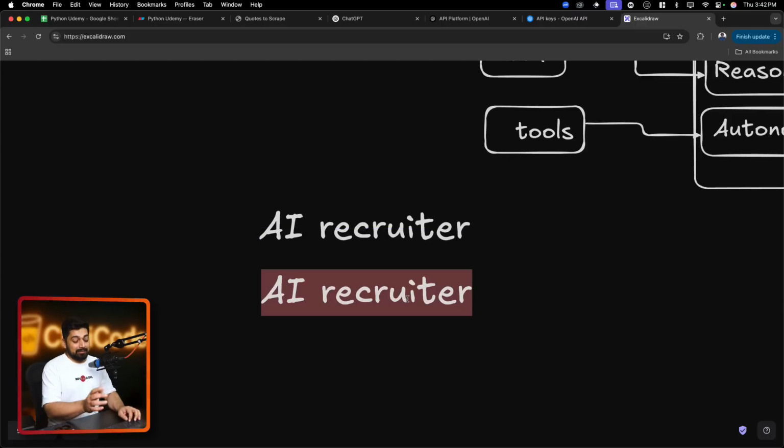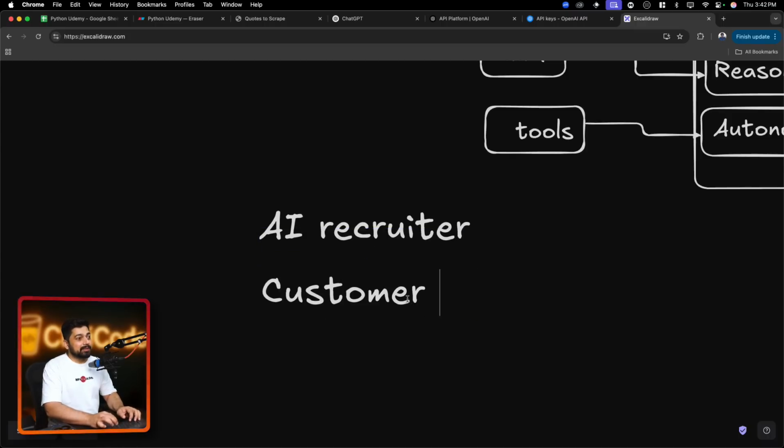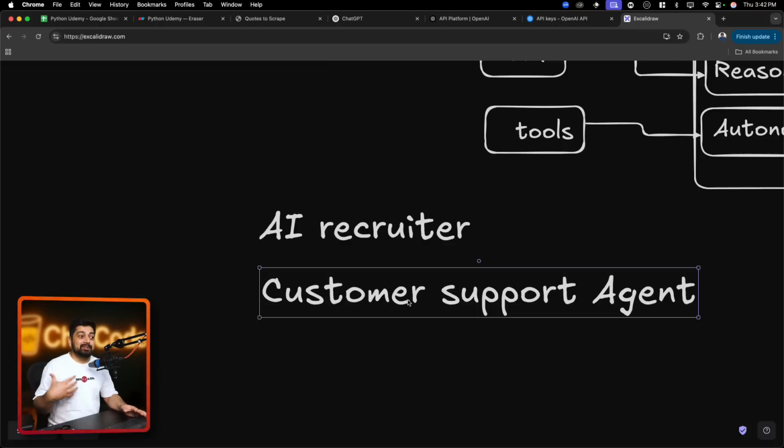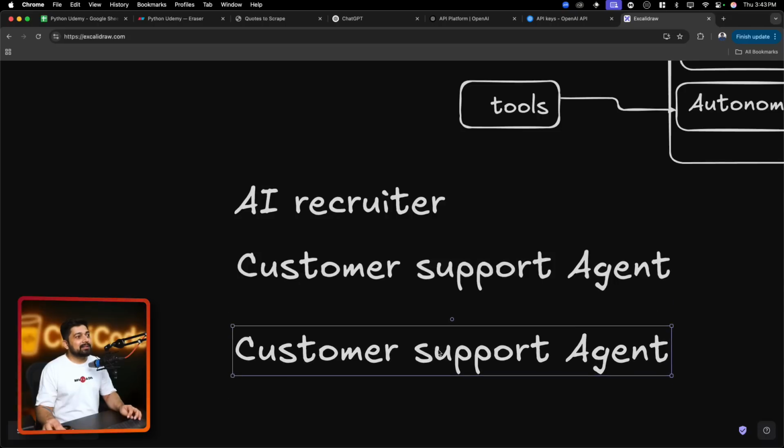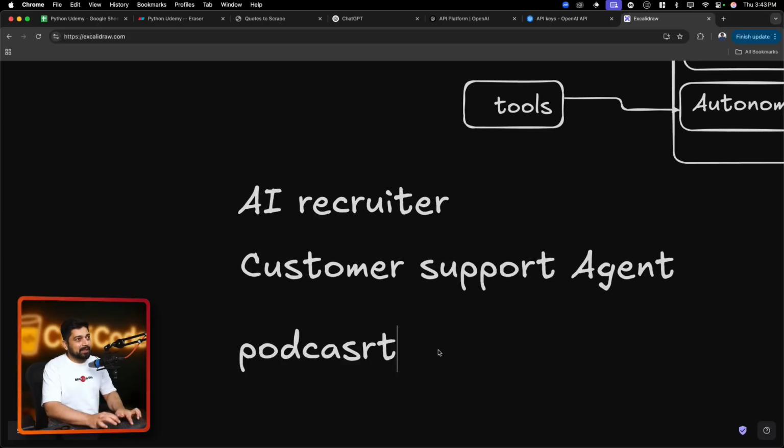It could be a very popular one, a customer support agent. It can learn from previous interactions of what has already been done. It can handle the tickets, like which ticket should go in high priority, which ticket should be taken up by a human itself, or how should I categorize this, or how should I reply to it directly. That is one thing. And another thing which is really popular these days, it can be your podcast planner.